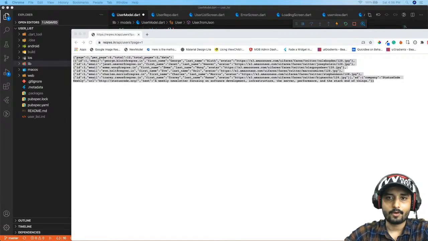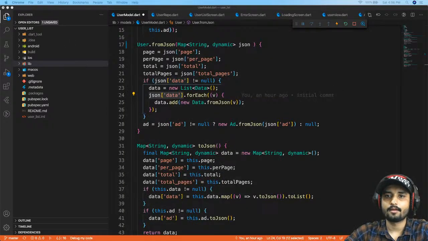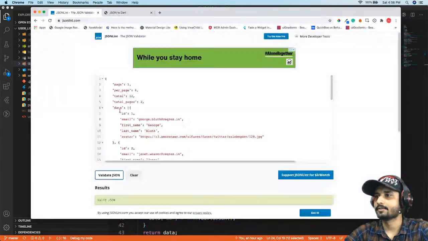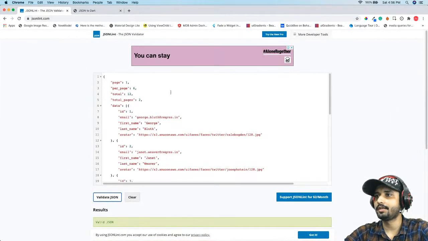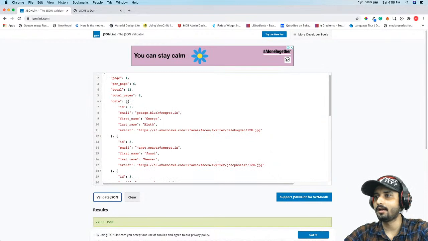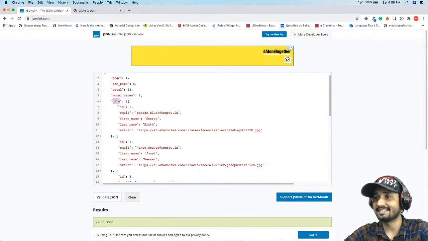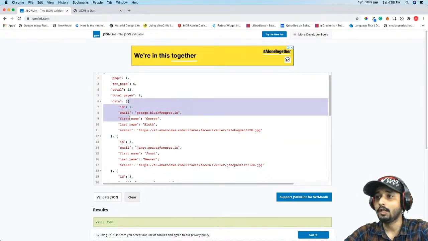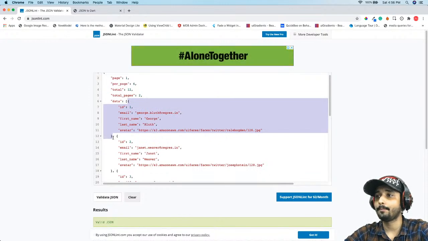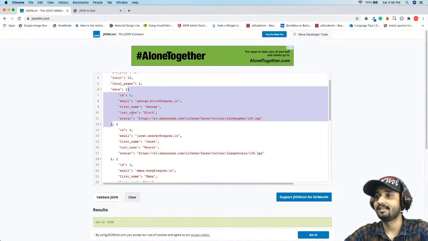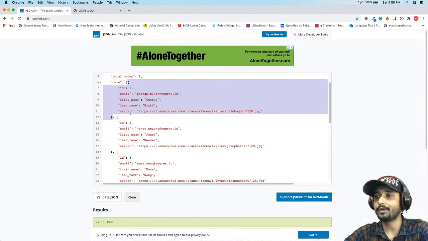So I'll try to put right over here, and I'll try to validate my JSON. Okay, let me just bring in this as well. I'll just close this part, and I'll bring this one. Yes. So now you can see over here, inside data, we have a list. Whenever I get some data inside this particular data, I'm going to loop this one piece of JSON key and value every time to convert it into a list.